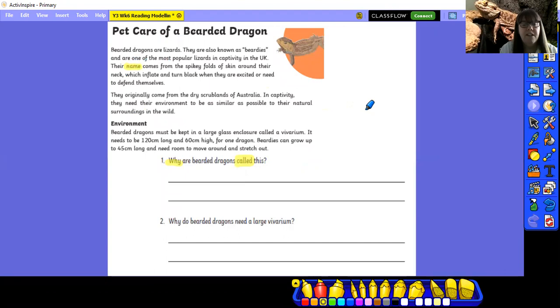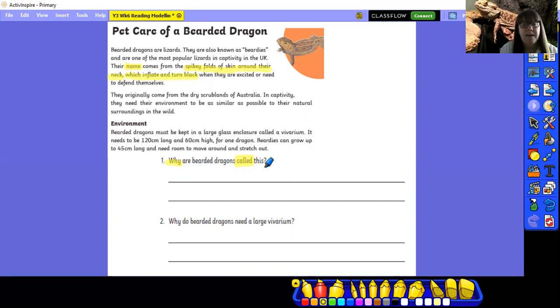You read the sentence again. Can you tell me why they're called bearded dragons? Okay, so if you read on then, it says there's spiky folds of skin around their neck, which inflate and turn black.